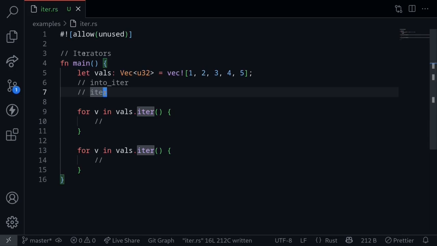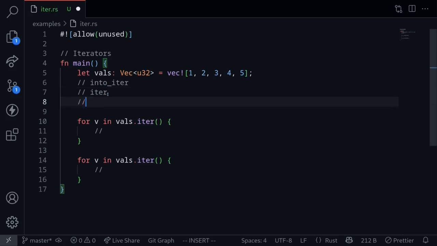Iterator is a trait that says that the data type that implements the iterator can be iterated. When a data type implements the iterator trait, you'll be able to loop through the elements inside that data type. For example, vectors, arrays, and HashMaps all implement the iterator trait. Data types that implement the iterator trait can be used with a for loop to loop through each element in that data type.